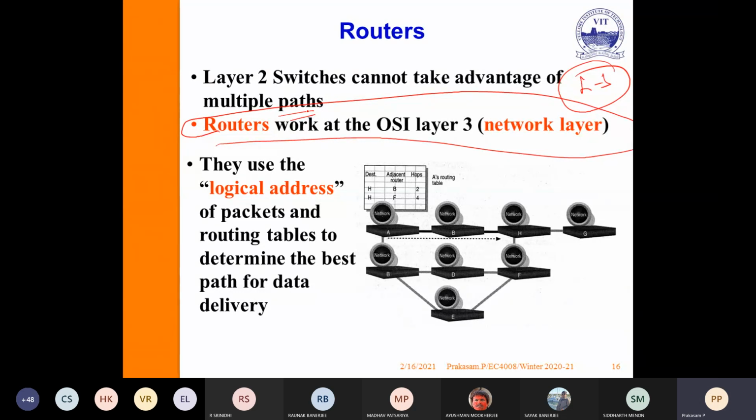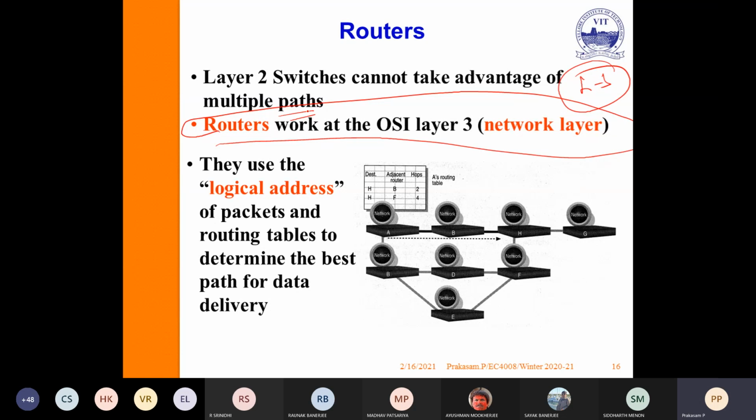L2 works on the MAC address, while an L3 switch or router works on the MAC plus the respective IP address, because only the IP address identifies systems in a different LAN. You cannot connect systems in a different LAN using the L2 switch. So that's the reason we go for a router.